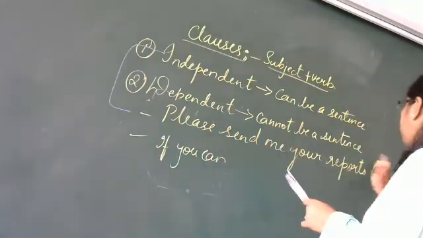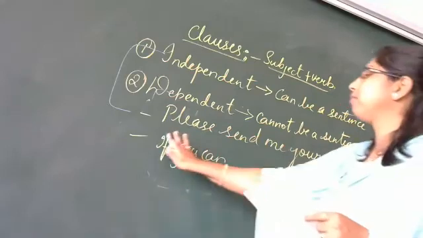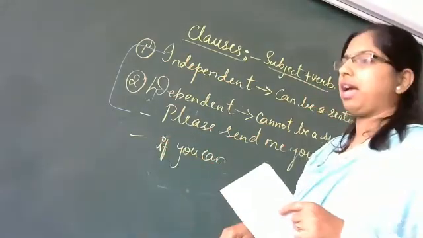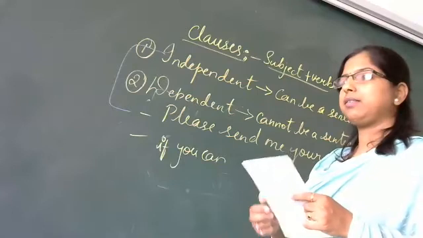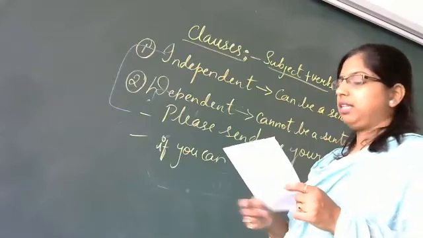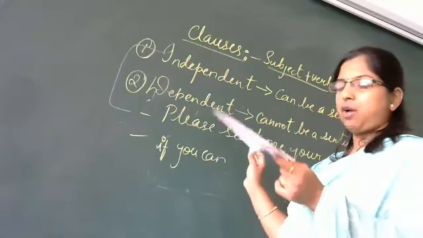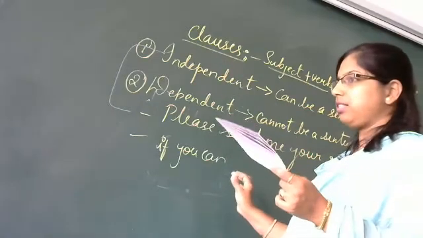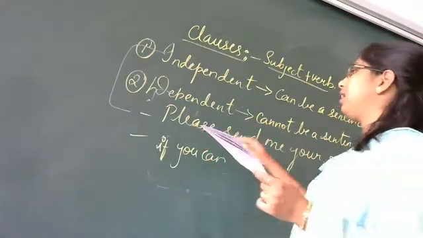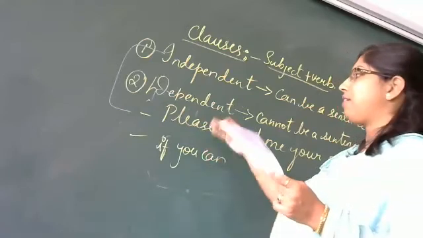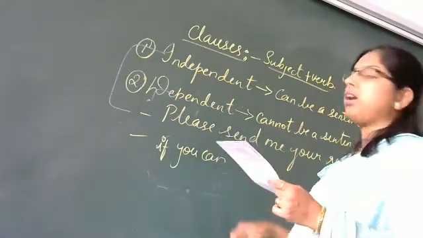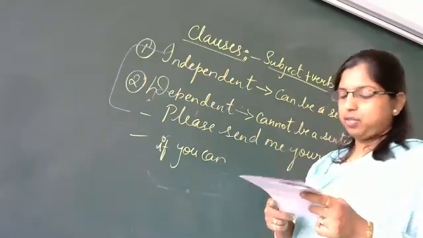Please send me your reports, comma, if you can. Now is it completed? Yes. Now it's a complete sentence. Now it makes sense. Yes or no? Because earlier it was half. Now we have added on and then it became a complete sentence.